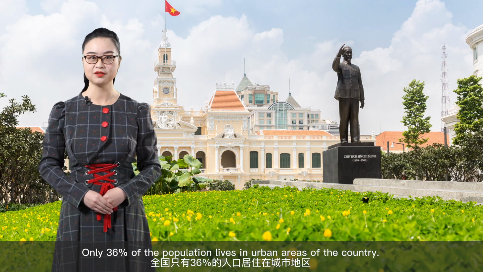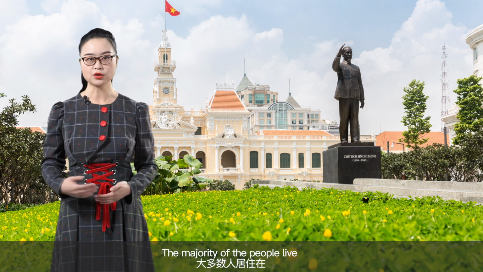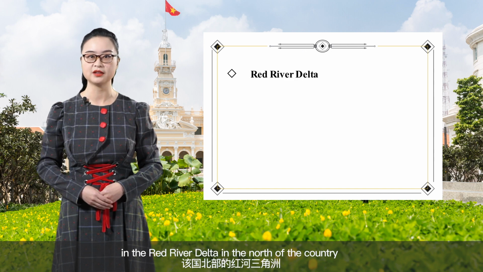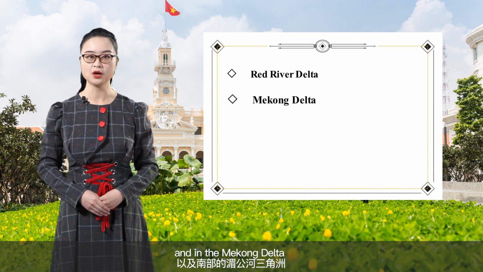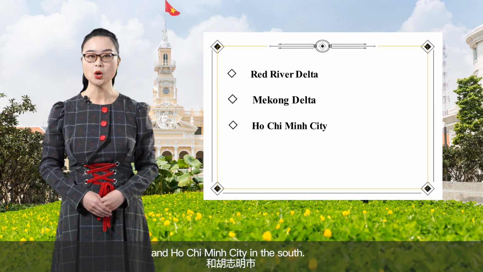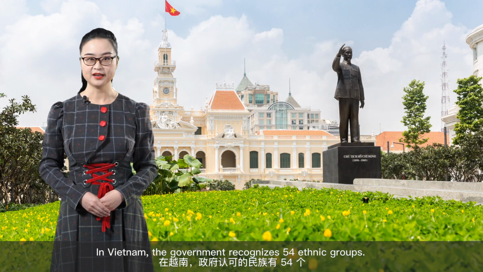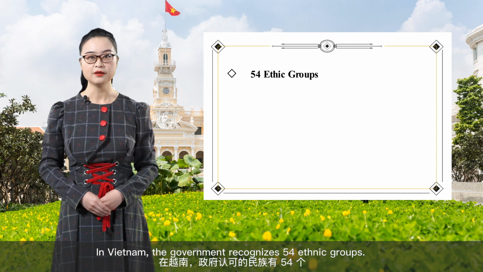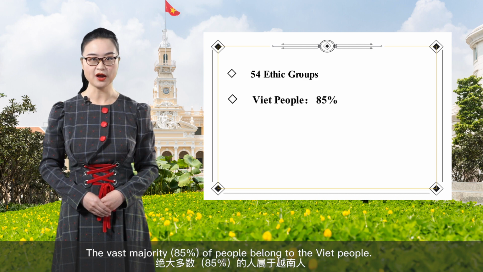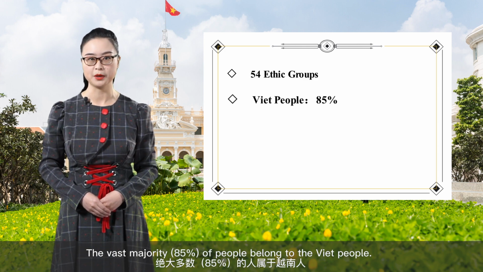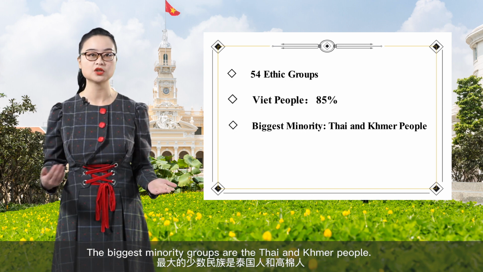Only 36% of the population live in the urban areas of the country. The majority of people live in the Red River Delta in the north of the country, and in the Mekong Delta and Ho Chi Minh City in the south. In Vietnam, the government recognizes 54 ethnic groups. The vast majority of people belong to the Viet people. The biggest minority groups are the Thai and Khmer people.